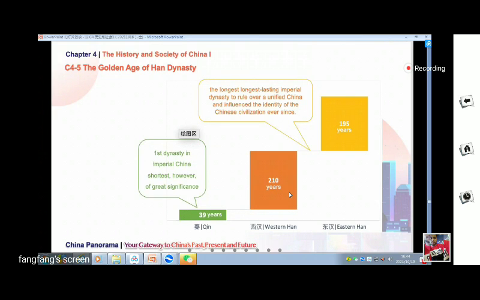What does unified mean? Unified means all the cities, all the provinces have to follow one government. Oh, okay.